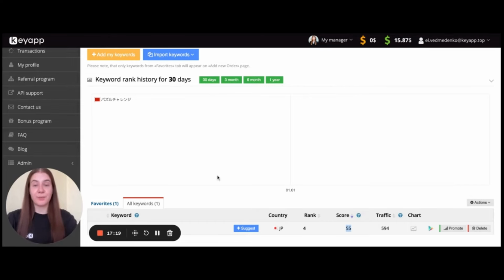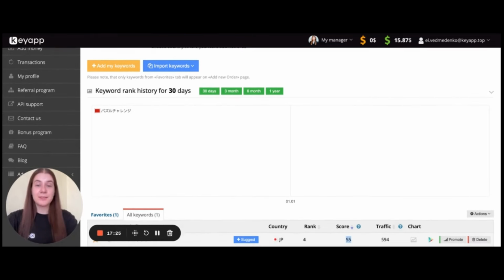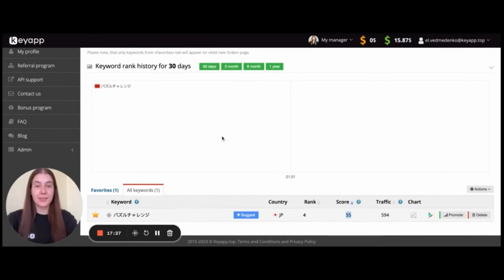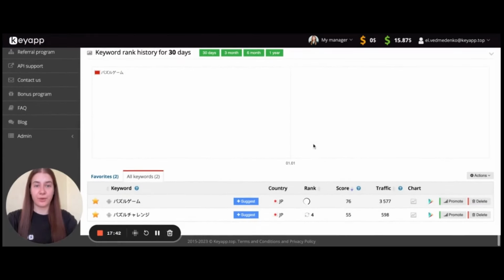But if we analyze Google Play, if we analyze some competitor apps, we will see that another phrase is used for this phrase in English as puzzle games. So here is the phrase used if we analyze some competitors from this category, and let's check the popularity for this one as well.